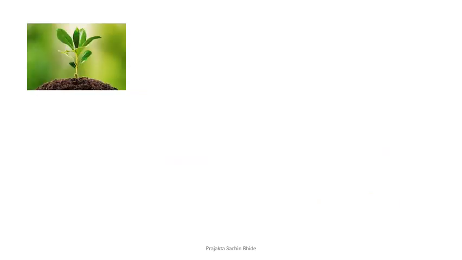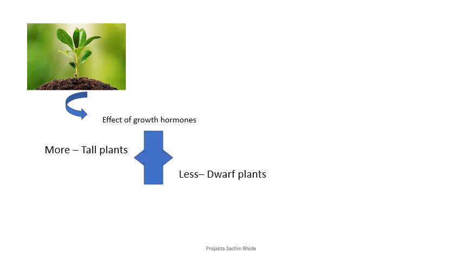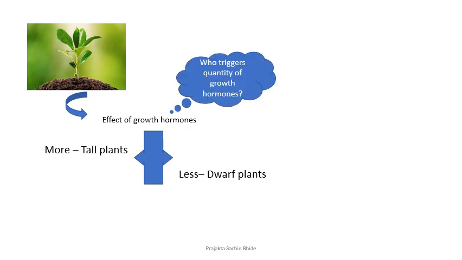Take an example of a plant. A plant grows tall; its height is a trait which we will see, and this height is triggered by a hormone. This is the effect of a growth hormone. Now, if the growth hormone is produced more, the plants will be tall, whereas if the growth hormone is produced less, it might lead to dwarf plants.